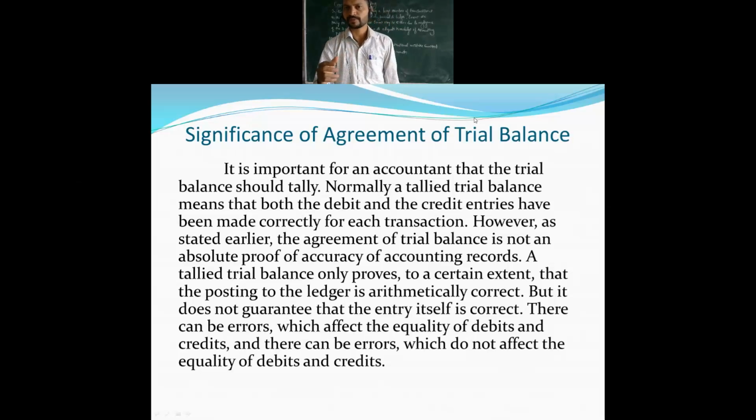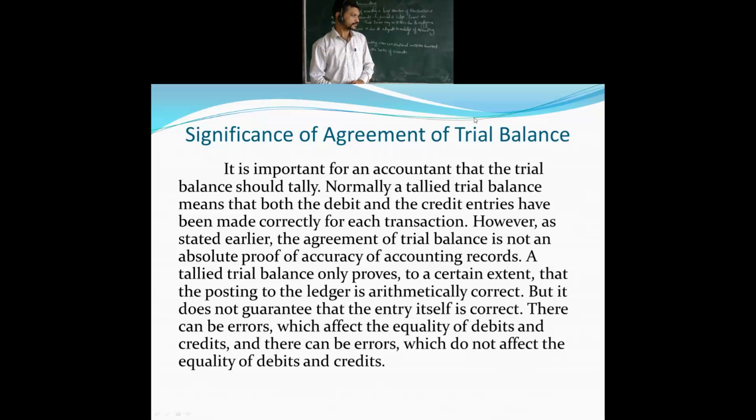It does not prove that all the accounts being maintained are correct. Some way or other you will find mistakes there. Whenever you prepare the trial balance, the balance of the debit side and the credit side should tally. A tallied trial balance means both debit and credit entries have been made correctly for each transaction. Whatever transactions take place, whether debited or credited, both totals should tally. That is what we regard as accurate work.